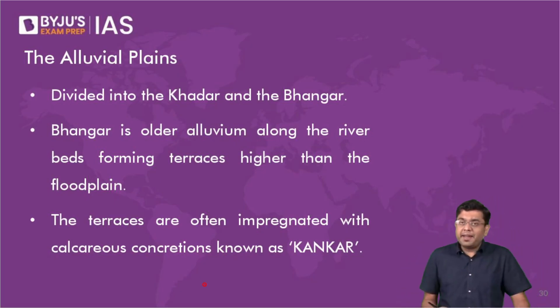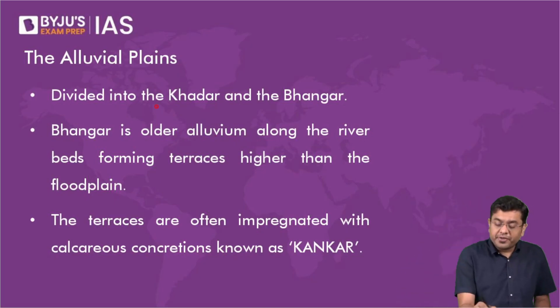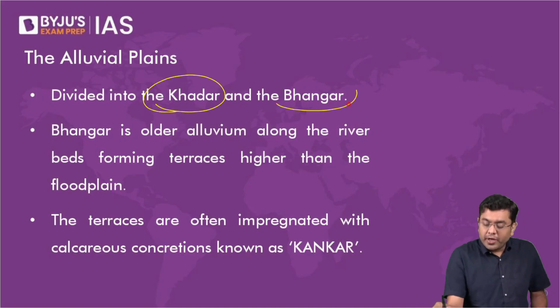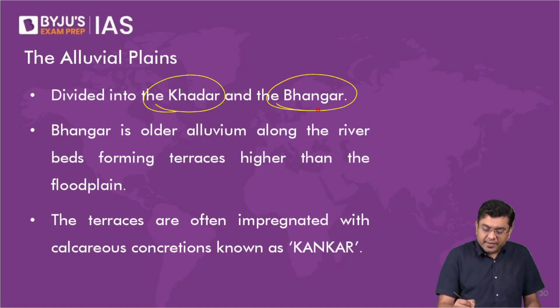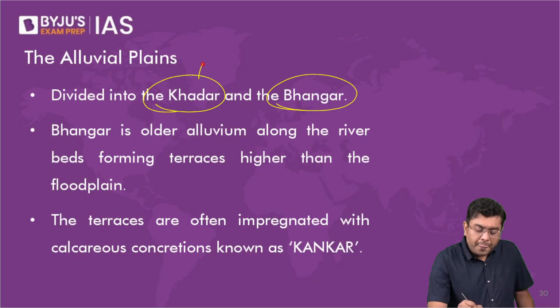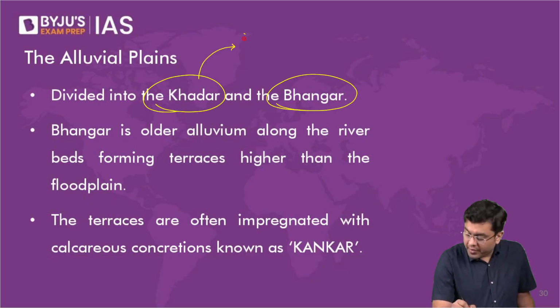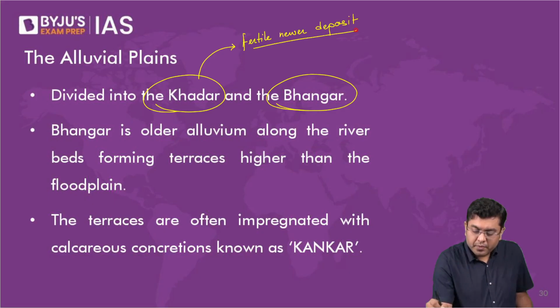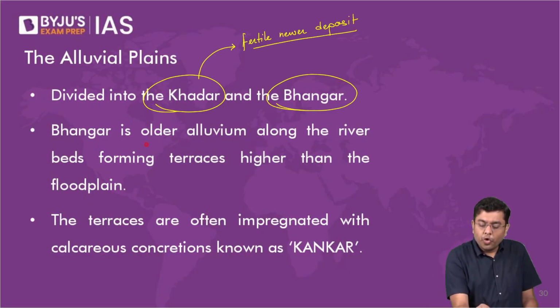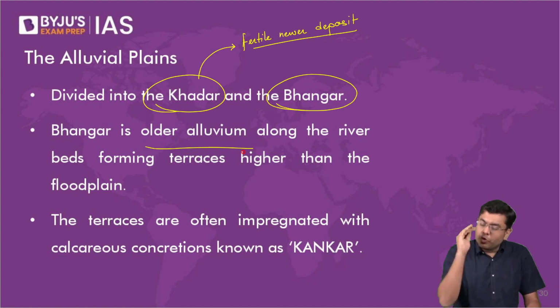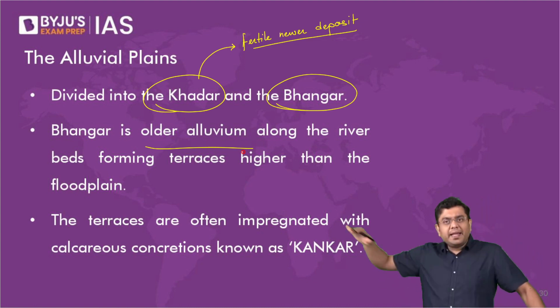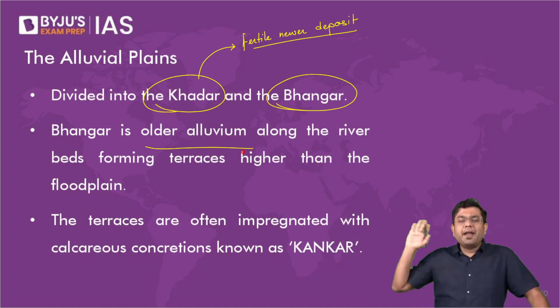The alluvial plains are classified into newer deposit, that is the Khadar, and the older deposit, that is the Bhangar. This is the fertile newer deposit. Right, this Bhangar is the older alluvium, formed at the terraces of the floodplain far away from the river.